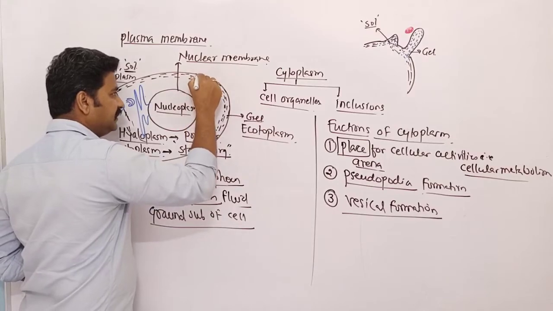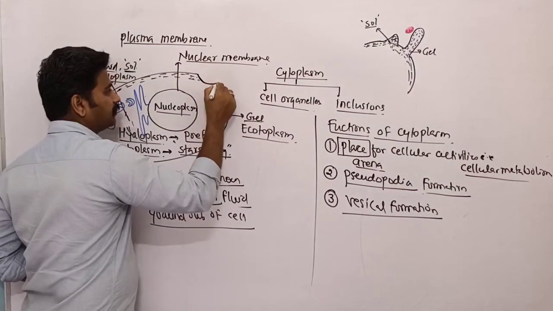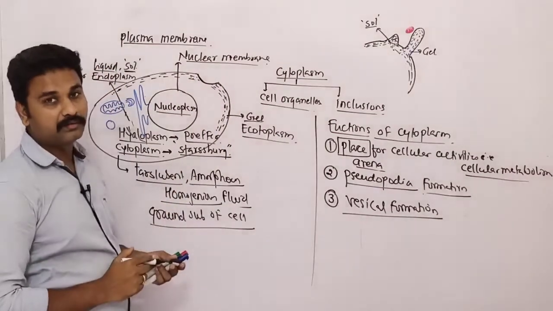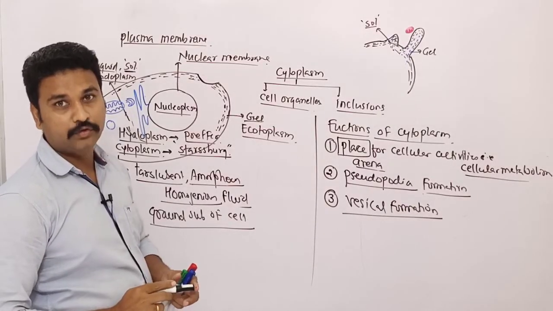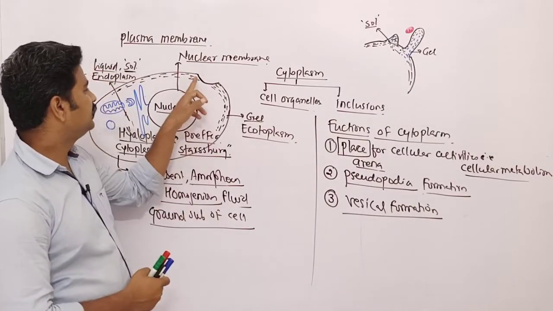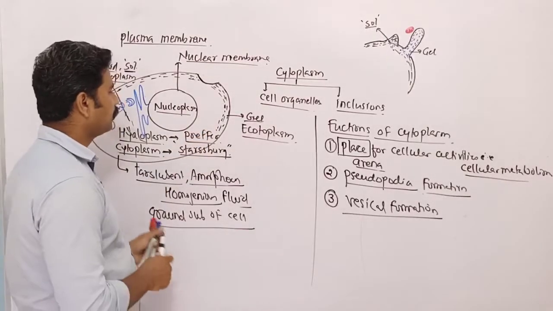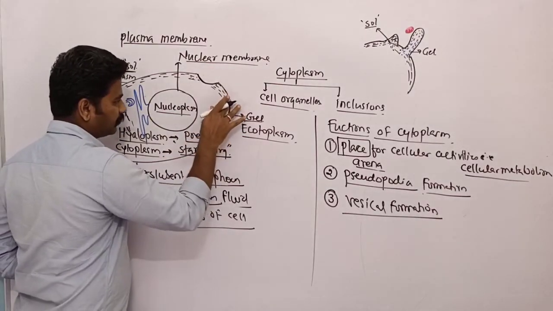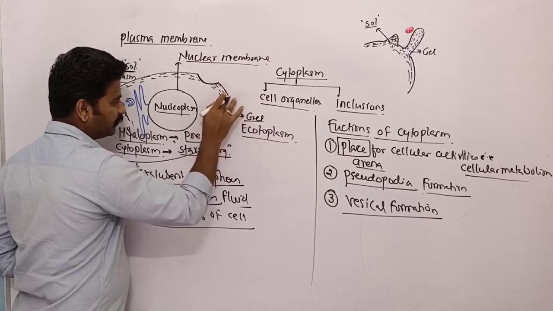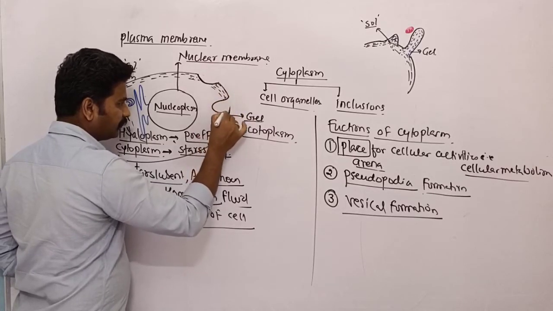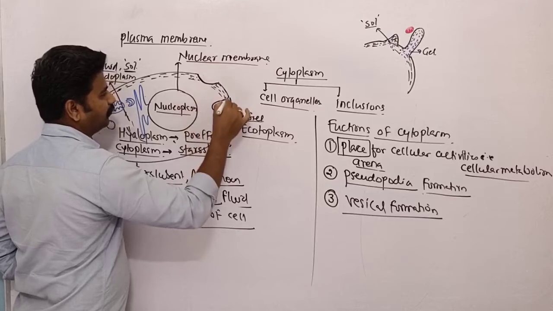So this indentation is formed due to conversion of gel into sol, and in this way the indentation will deepen down further and ultimately you will form a vesicle.